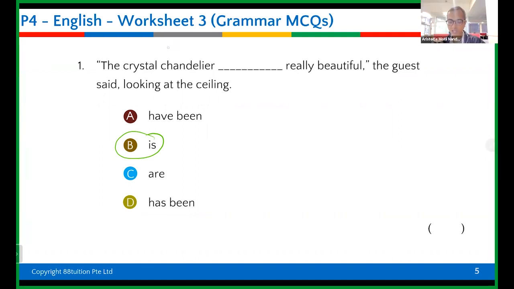Although it's spelled CH, we pronounce it as SH. The chandelier is singular, good. And the dialogue must be in the present tense. So let's look at the other options. This one is not singular, so it is wrong; it's plural. So there are only two options, has been and is.